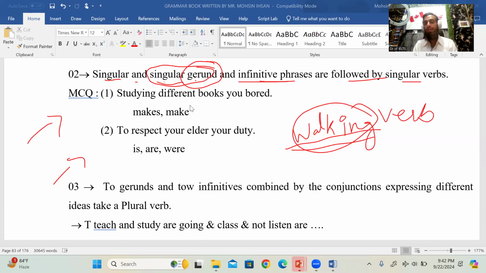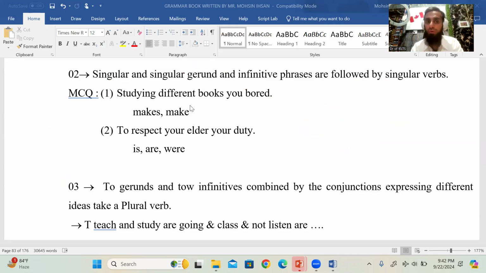Now, if you use any activity verb not as an action or performing of doing, but rather as a name of something, then it will be called a gerund. A gerund is also called a noun, right? For example, he's studying. So studying is a verb. But if you write studying different books makes you bored, at this moment this studying is not a verb, rather it's a gerund.